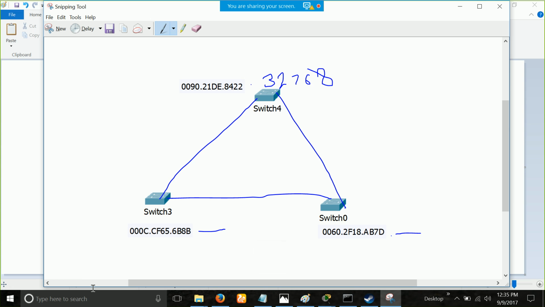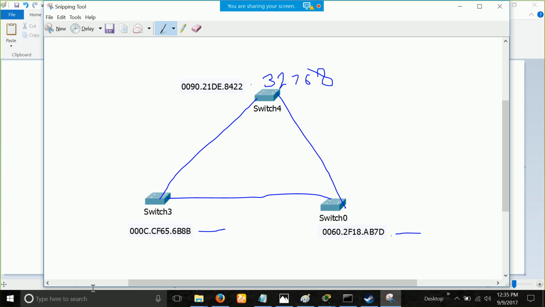Hey guys, can you hear me? Yeah. Tell me the step number one first. I was asking you, but it was on mute. Tell me which is the root bridge of our network? Switch 0, switch 0.